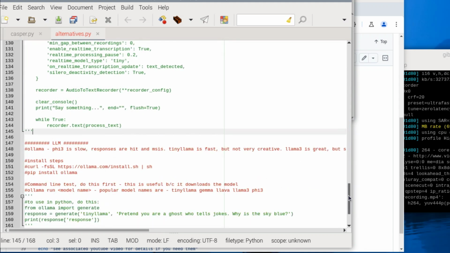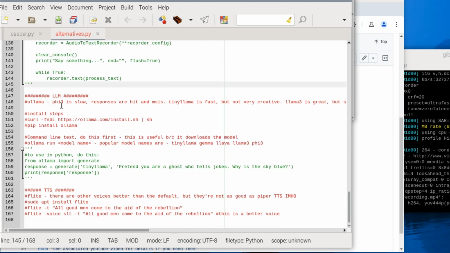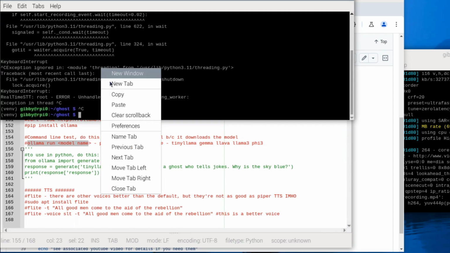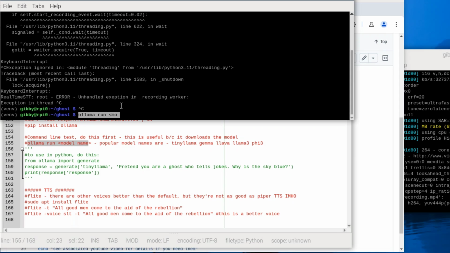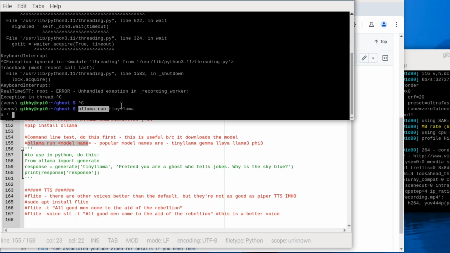Now we're going to move on to the next part of this, which is let's swap out the large language model. So this is an example of how to implement Ollama. There's lots of websites out there that also show this. The first thing is install. So install this thing just like you see here. And if you want to run this in Python, do a pip install Ollama. Now there's two different ways that you can run this one. You can do a command line. So ollama run, and then let's just try out TinyLlama. I recommend starting with this because it's actually going to pull down the model that you specify. So if you don't have the model TinyLlama, it'll download it for you right here.